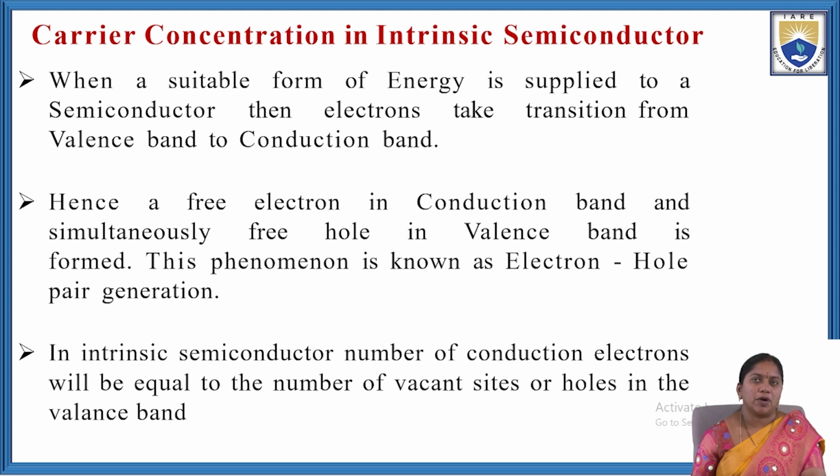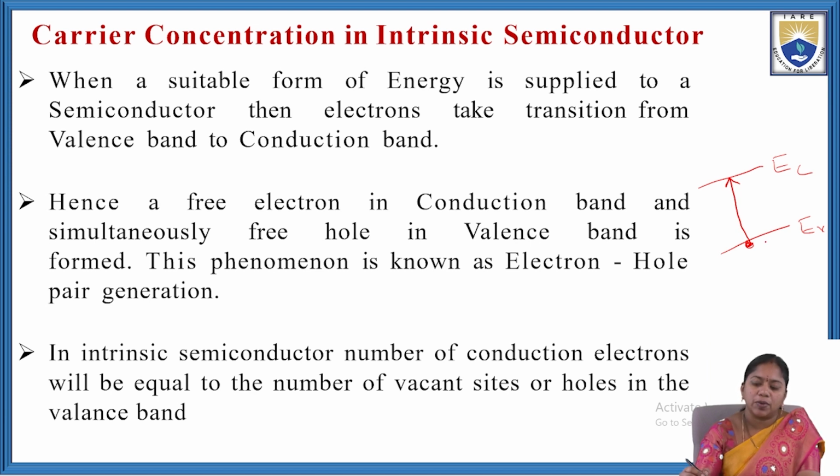When a suitable form of energy is supplied to a semiconductor, then electrons take a transition from valence band to conduction band. For example, this is the conduction band and this is the valence band. Hence, a free electron in the conduction band and simultaneously a free hole in the valence band is formed.